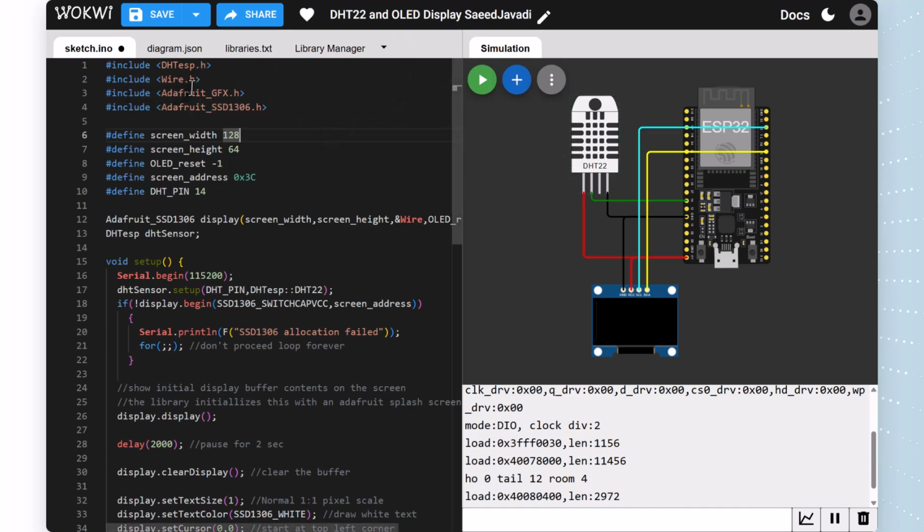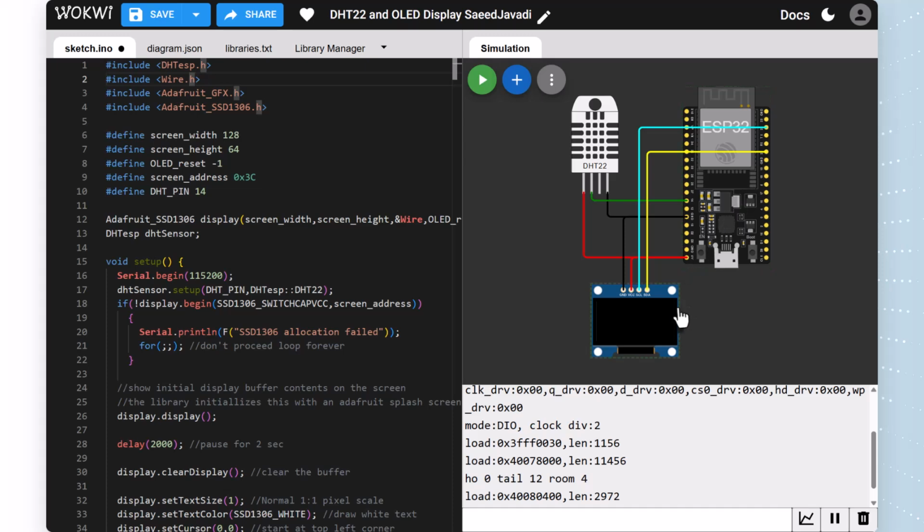And next one is Wire.h. This is a very important library to introduce I2C communication between the microcontroller and our OLED display. It is very important to include this library in our project for this communication.